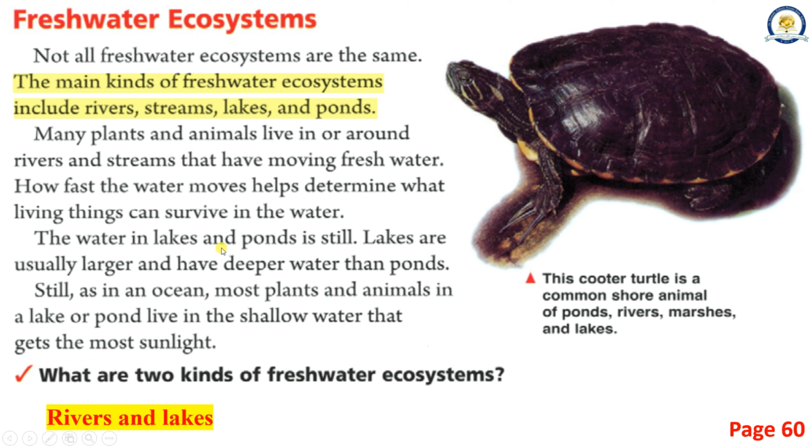The water in lakes and ponds is still. Lakes are usually larger and have deeper water than ponds. Still, as in an ocean, most plants and animals in a lake or pond live in the shallow water that gets the most sunlight.